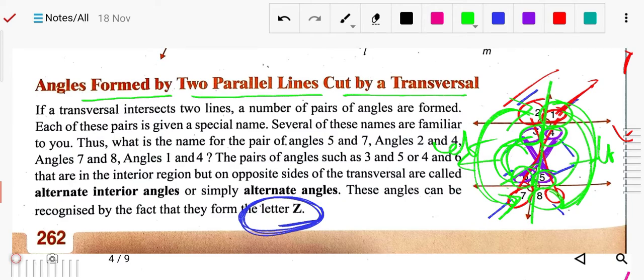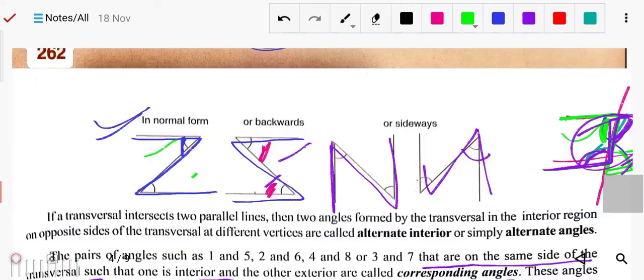Their angles will not be equal. So which angles are equal? Corresponding angles and alternate angles are equal. Also we studied in the previous chapter that vertically opposite angles are equal, but co-interior and co-exterior angles will not be equal. Okay, so now let's do the exercise.